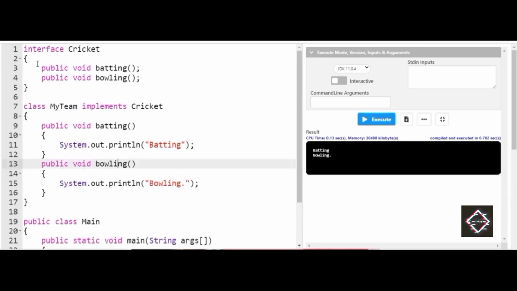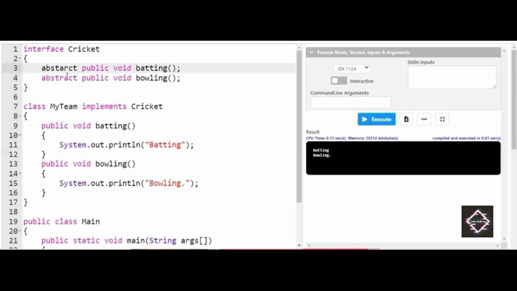Now let's see what happens if I declare the abstract keyword here. Let us execute the program. You can clearly see, friends, when I declare abstract on the bowling method, the output remains the same, because an interface is nothing but a collection of common methods as well as abstract methods. Even if I declare the abstract keyword on the batting method also, the output remains the same.